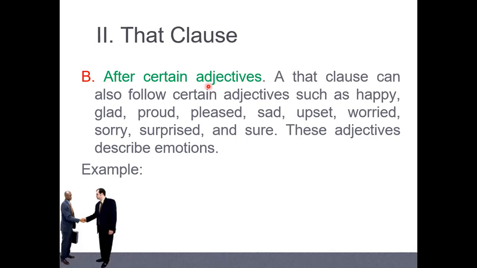Be careful about it. Not all adjectives. Like happy, glad, proud, pleased, sad, upset, worried, sorry, surprised, and sure can be used with a noun clause, and they explain emotion here. So not all adjectives can be used that way.